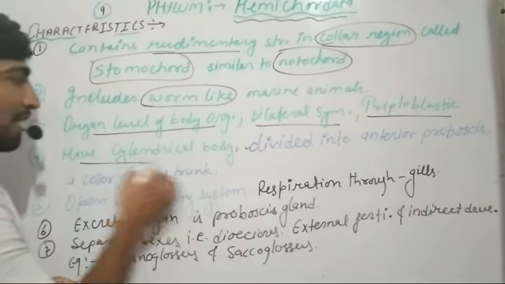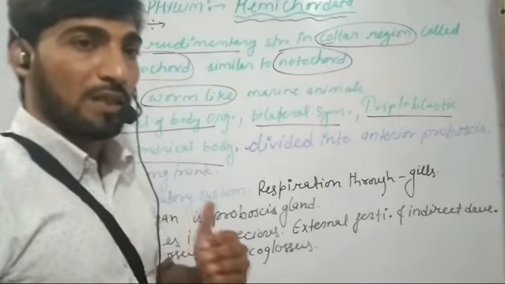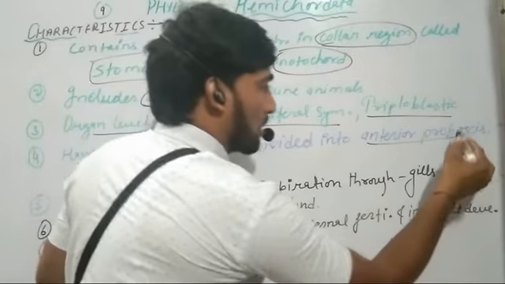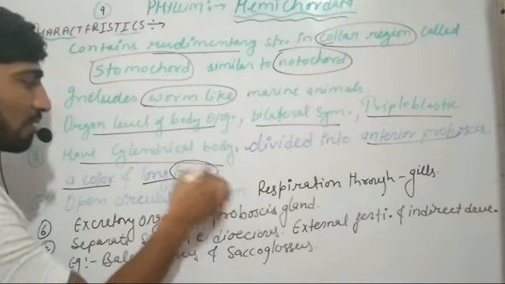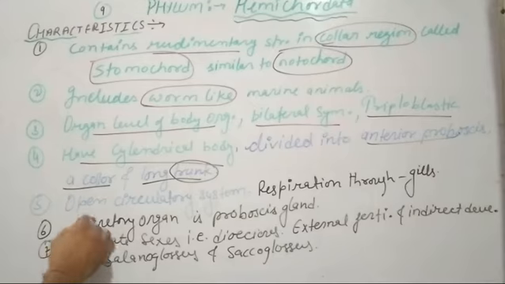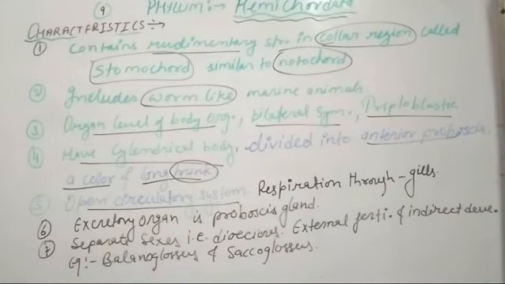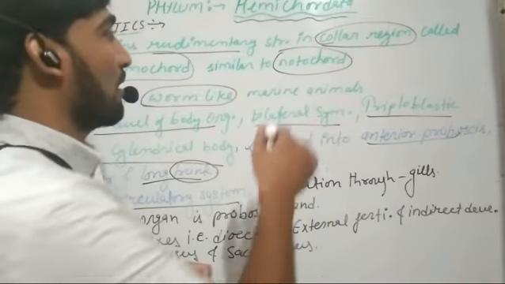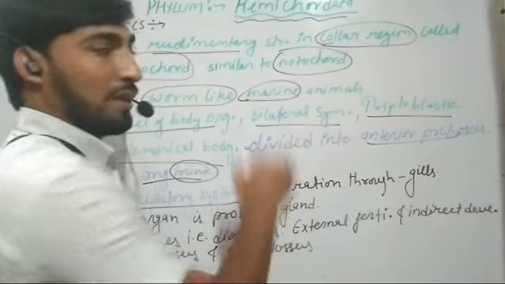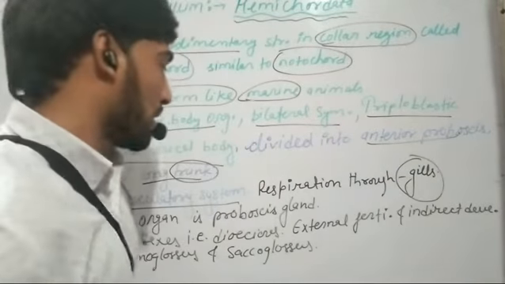They have a cylindrical body and their body is divided again into three parts, that is an anterior proboscis, a collar and a trunk. Trunk is nearly the stomach region. They contain an open circulatory system. So their circulatory system is of open type. And for respiration, because they are usually found in marine habitat, they contain gills for the respiration process.